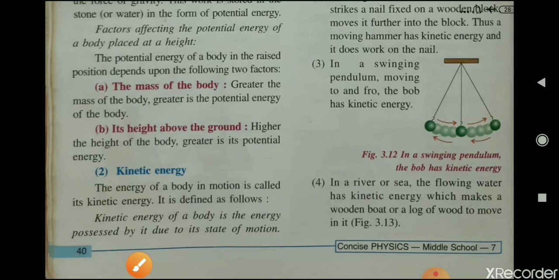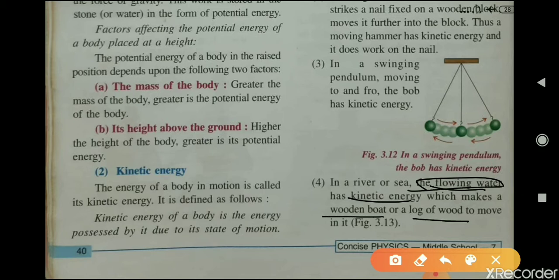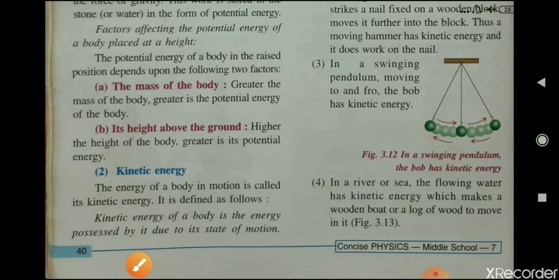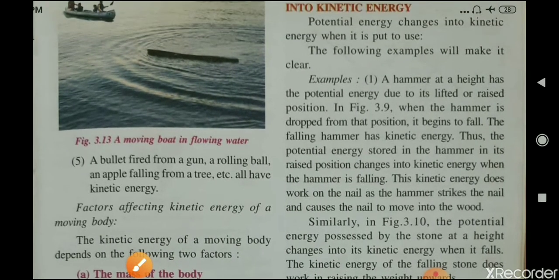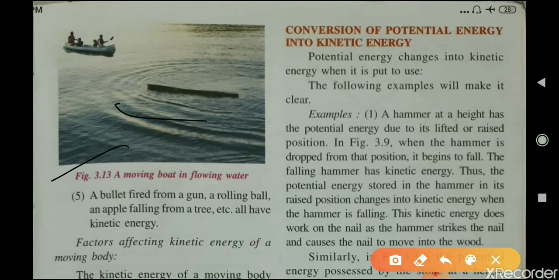When a log of wood or wooden boat is in a river or sea, because of the kinetic energy of the flowing water, it moves. You can see in figure 3.13 that the water is flowing and possesses kinetic energy, and because of that, this log or wooden boat will move in water.